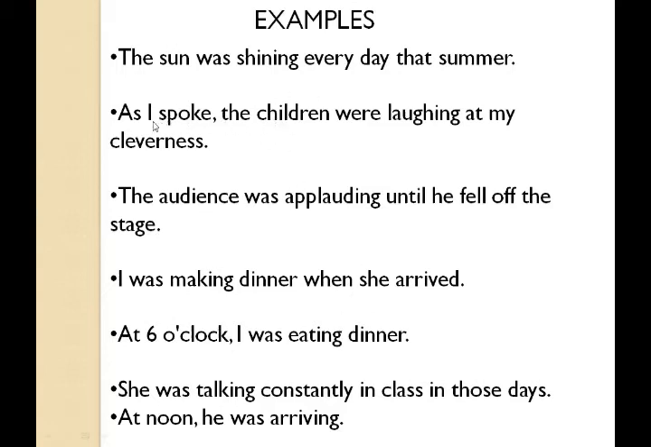See the sentence number 2. The children were laughing at my cleverness. Children are the plural form. Children are the plural noun, so we use were with the plural nouns. Understand, students? In past continuous tense, we talk about the action that was continued in past without interruptions.